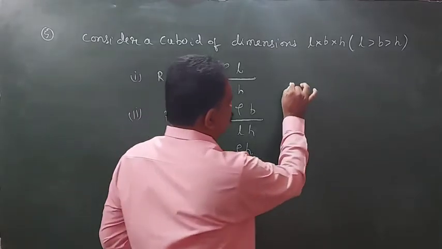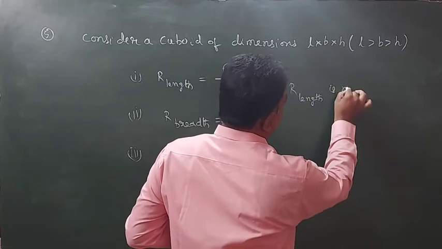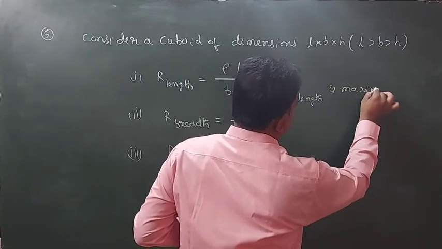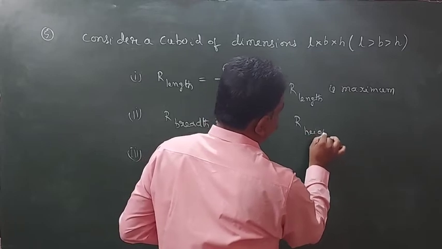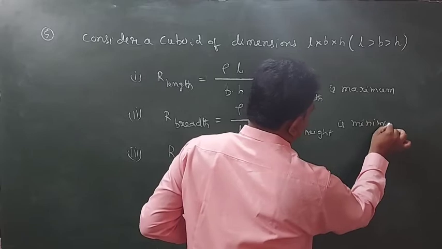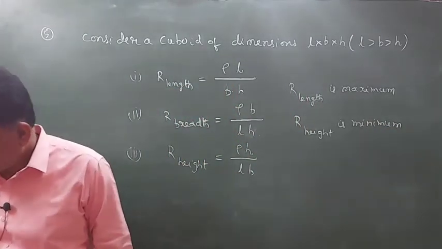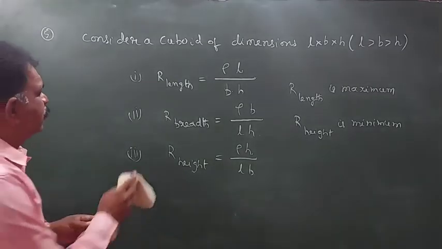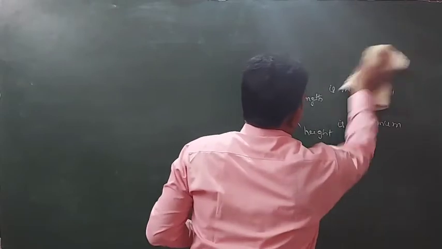R length means resistance across the length is maximum. R height, this value will be minimum.